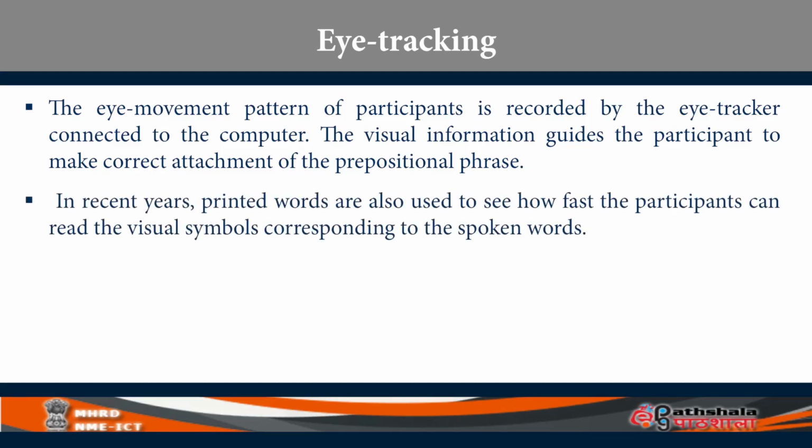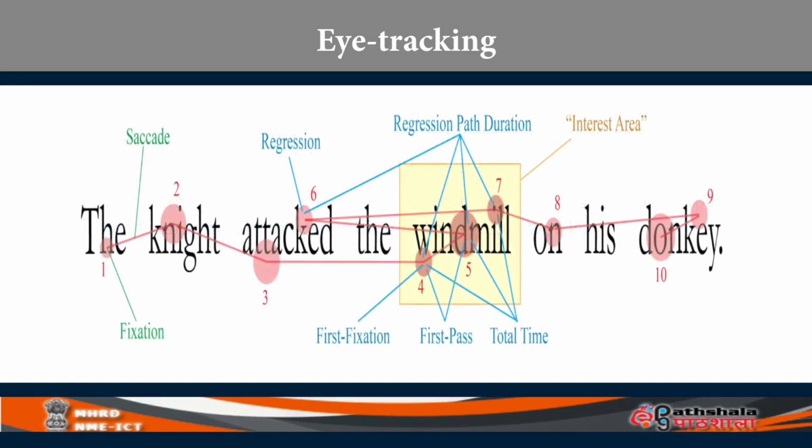In recent years, instead of using objects, they are also using printed words to see how ambiguity is detected in sentences. Look at the screen. You see the sentence, the knight attacked the windmill on his donkey. Now this is a slightly ambiguous sentence. The knight who's on the donkey attacked the windmill. But it's written and also you will hear it as the knight attacked the windmill on his donkey. Look at the eye movements.